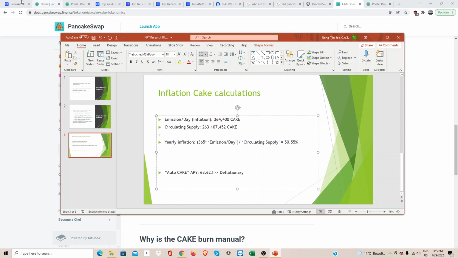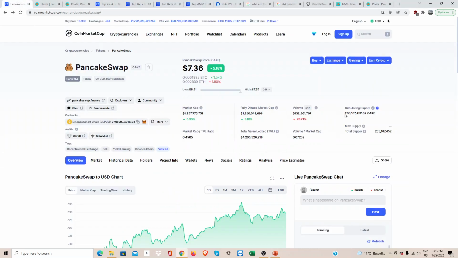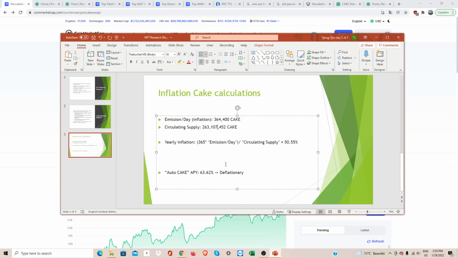Next, we need to find out what's the circulating supply. The circulating supply is this, so we copy paste this here. The yearly inflation is just this times 365, because we want to calculate the yearly emission, divided by the circulating supply. That leaves us with an inflation rate of 15.55%. So people who are just buying and hodling this, you need to watch out.